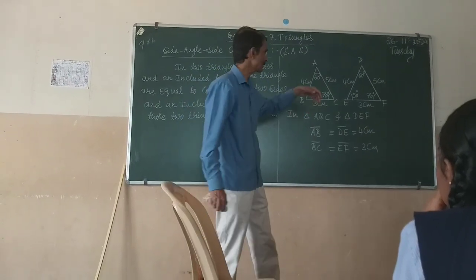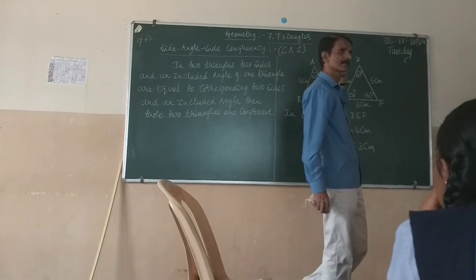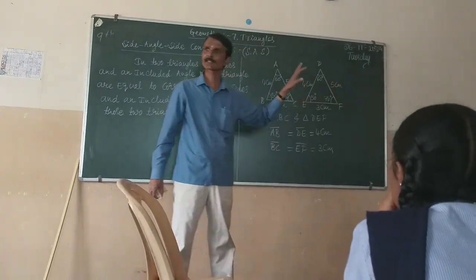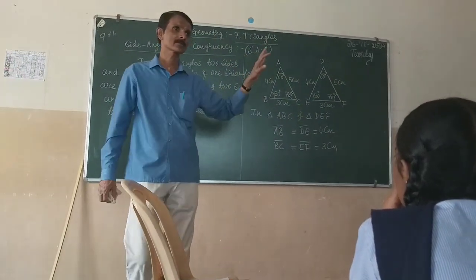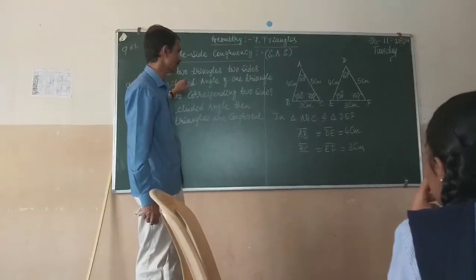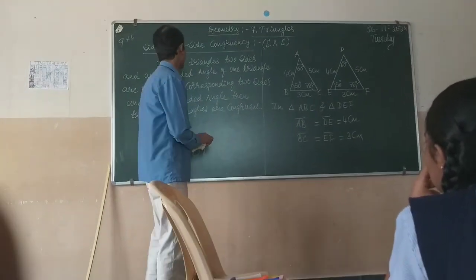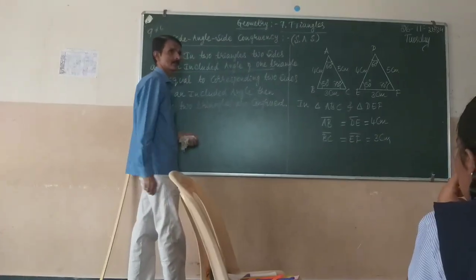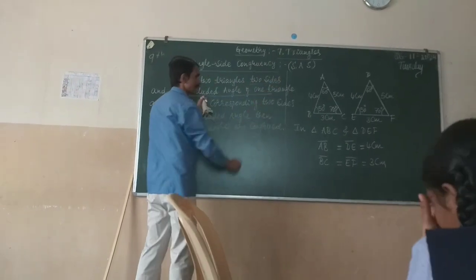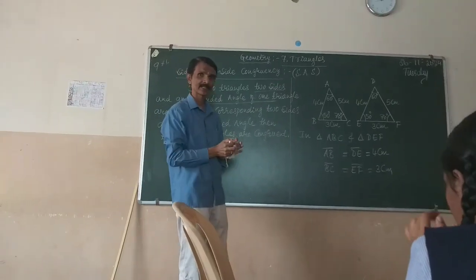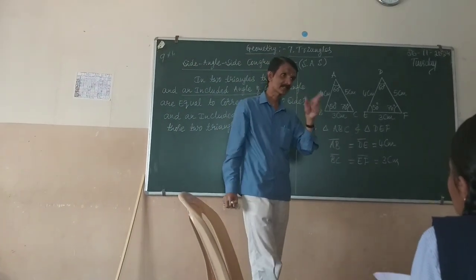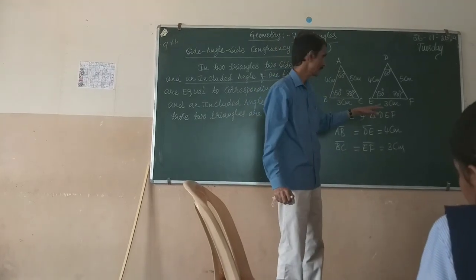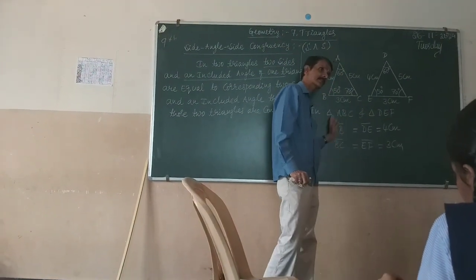Can we take any one of the angles and compare it in both the triangles? No. According to this statement, observe here, two sides and an included angle. So we have to consider the angle which is formed by the two sides we have taken.